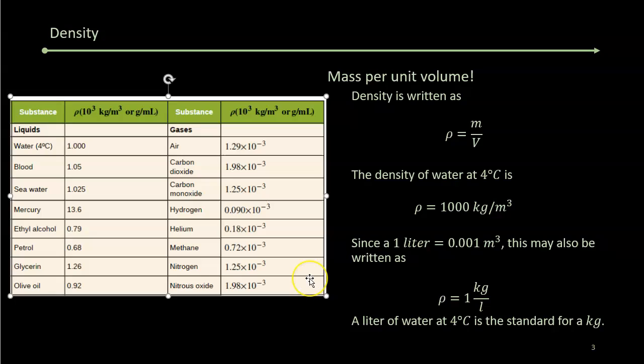Nitrous oxide is heavier. And so the relative density of these would determine their distribution at some level if everything's completely still in a room. But the reality is the motion of molecules in a room helps distribute things evenly. The only ones that you really are going to move around a lot are the ones that are way off, hydrogen and helium. All right, that's it for the intro on what fluids are, and then we'll get into more about fluids.